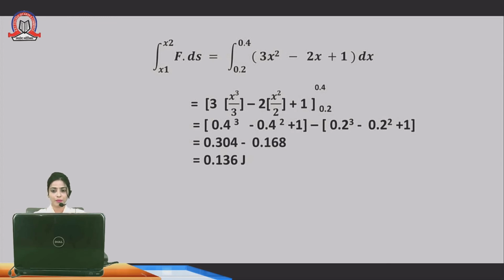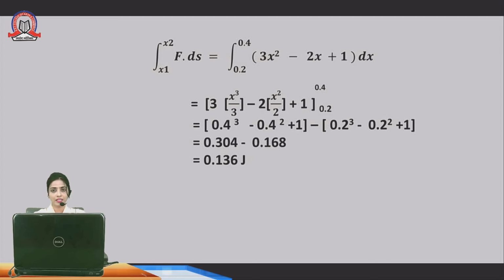Here 0.4 is the upper limit and 0.2 is the lower limit. So 3 is cancelled, 2 is cancelled. The remaining part is x cube minus x square plus 1.